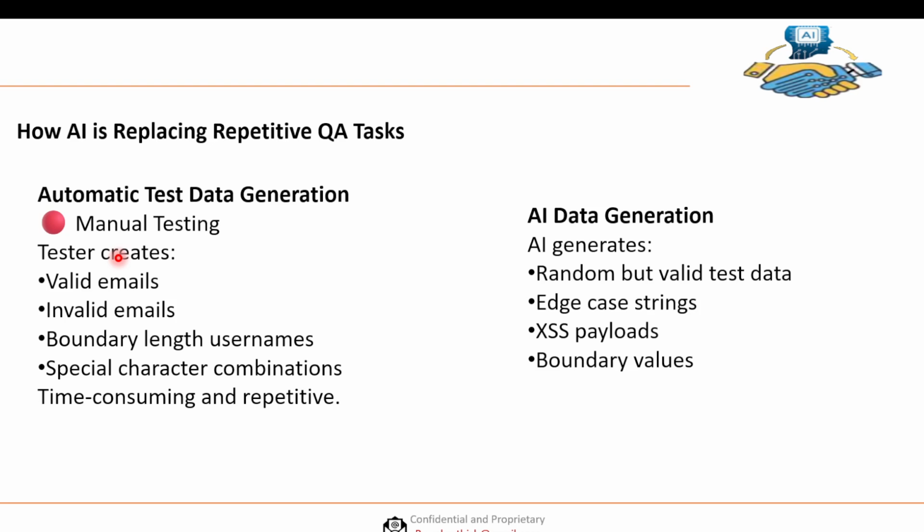Okay, so now if you see in manual testing, we need to create test data, like a valid email address or invalid email address, or a boundary length username, or special character combinations. It's time consuming and repetitive. So with the help of AI, we can quickly generate random but valid test data and edge case strings. We can even generate XSS payloads and boundary values.